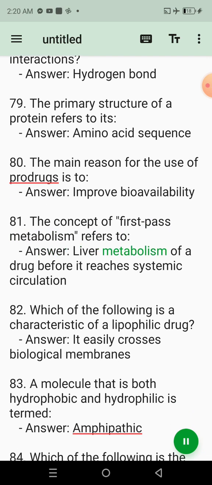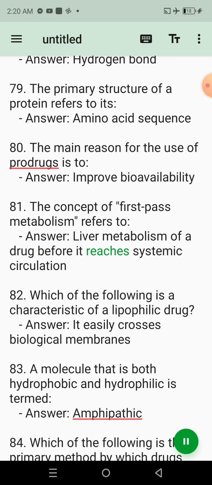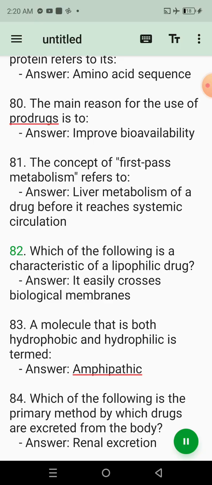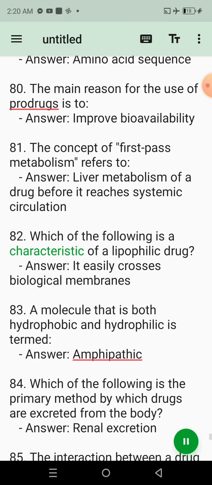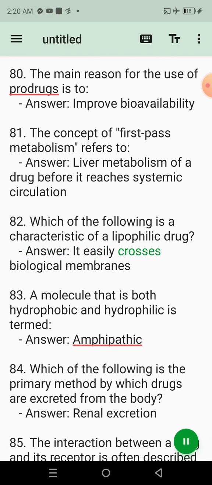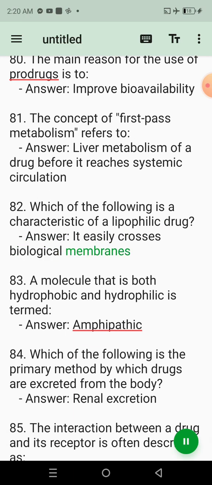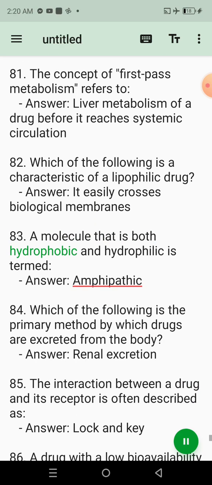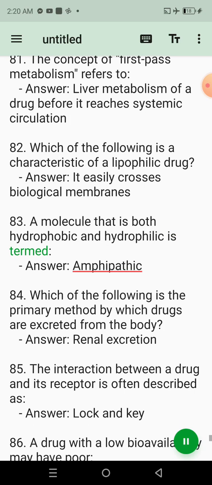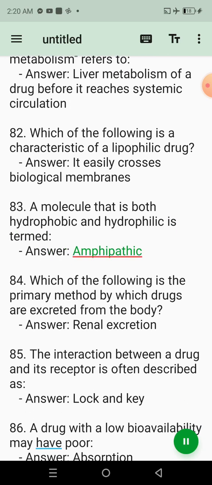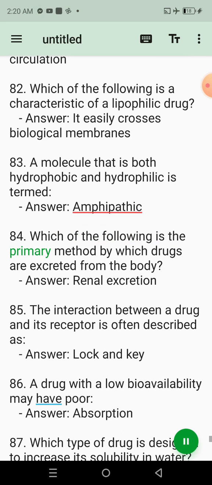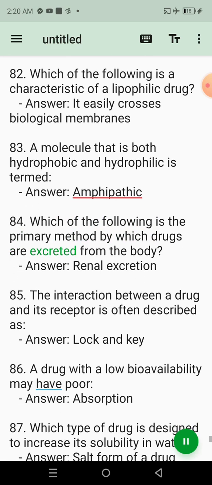81. The concept of first-pass metabolism refers to. Answer: liver metabolism of a drug before it reaches systemic circulation. 82. Which of the following is a characteristic of a lipophilic drug? Answer: it easily crosses biological membranes. 83. A molecule that is both hydrophobic and hydrophilic is termed. Answer: amphipathic.